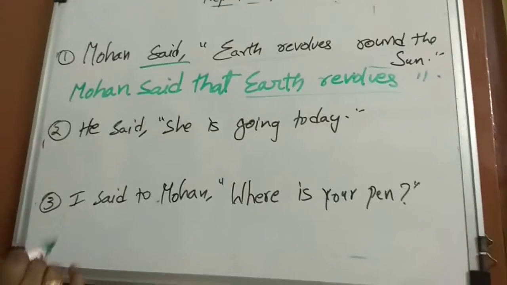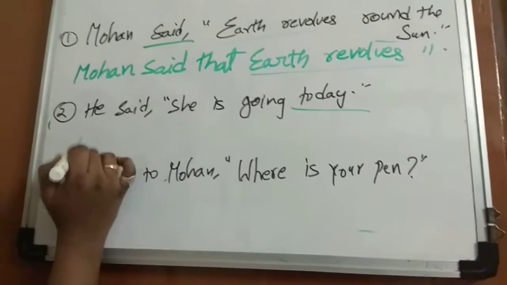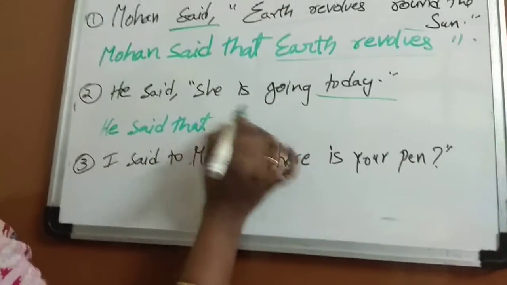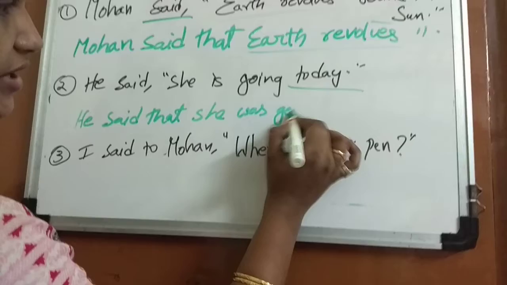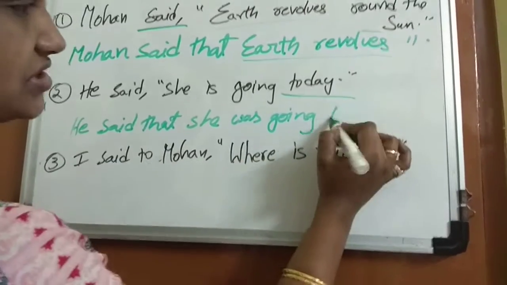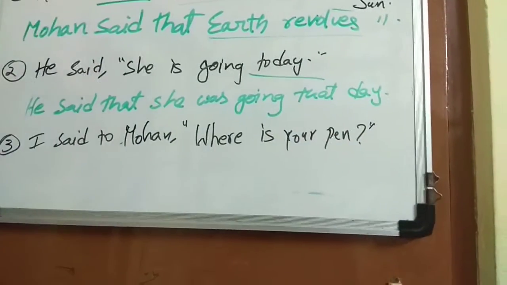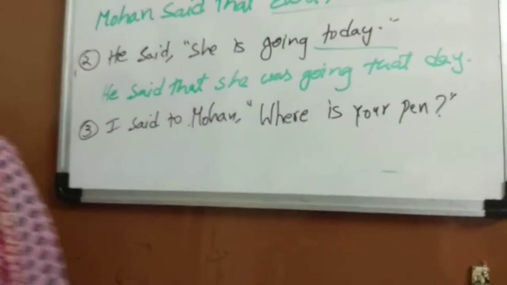Okay, next. He said she is going today. He said that she was going that day. Today becomes that day. Okay, so that is how we need to change according to the time as well.